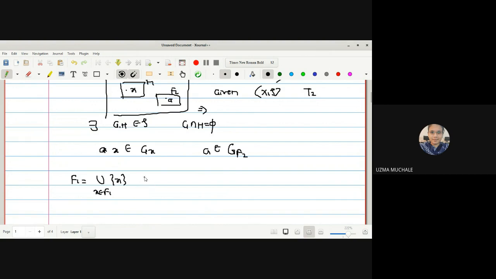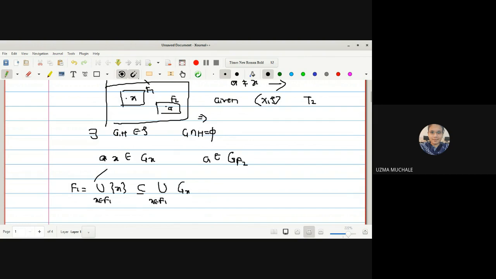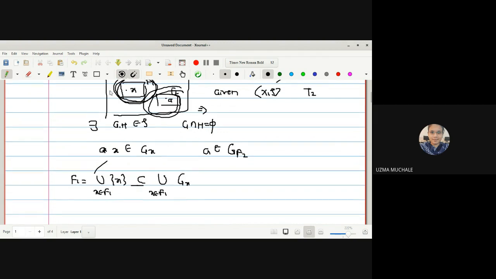So F1 is written as a union of all singleton sets, and every singleton is contained in the open set Gx which contains the point X. So F1 is now covered by open sets, and similarly F2 will be covered by some other open sets.